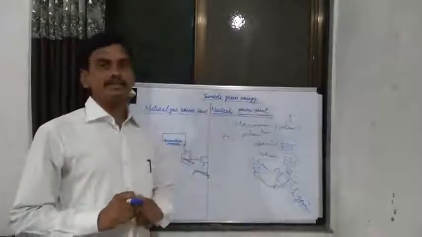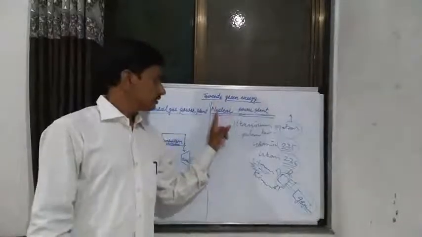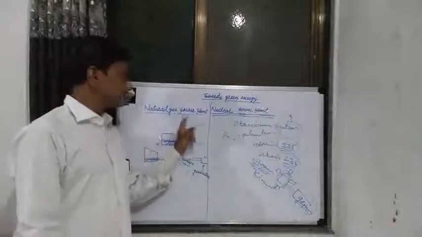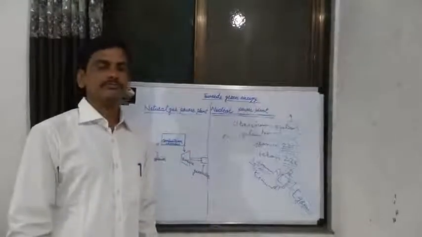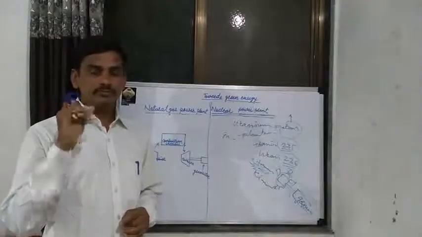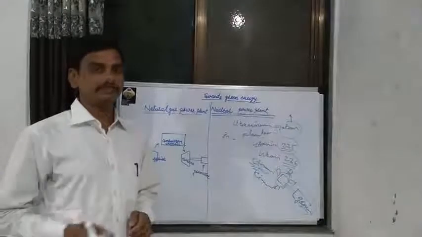Towards green energy, after completing the thermal power plant and the nuclear power plant, now the third: the natural gas power plant. In a thermal power plant, various fossil fuels are used to generate electricity.